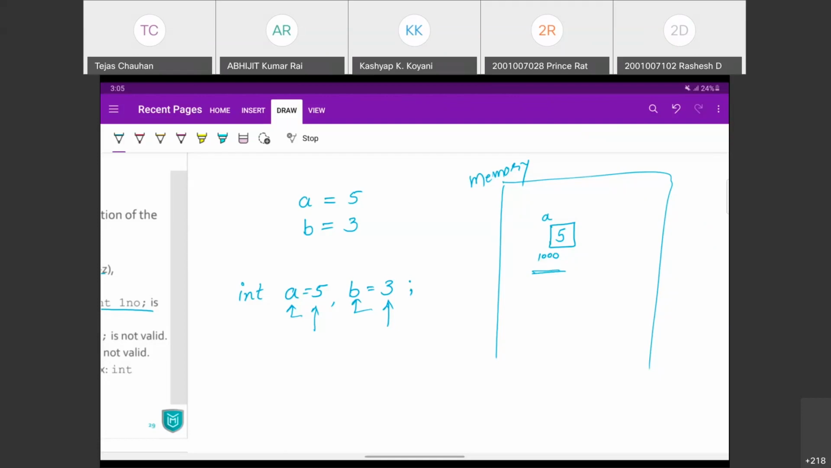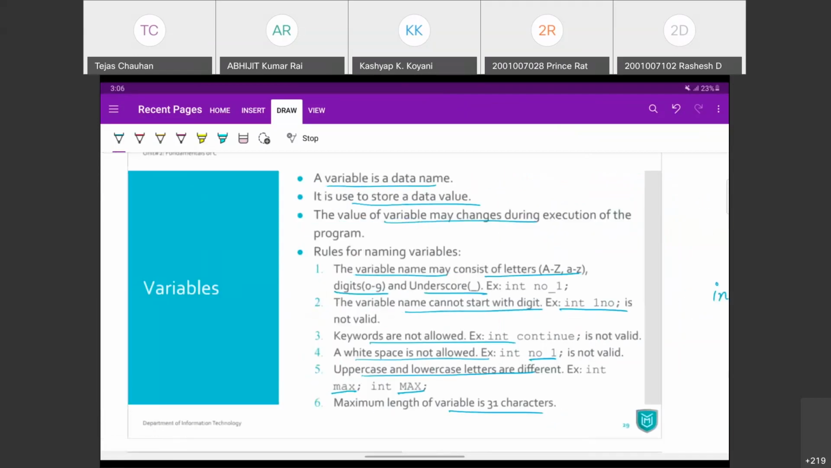So to easily access it, we can always define labels, identifiers. So similarly, somewhere in your memory, it will again have value 3 with label B. And that memory location will be of 2 bytes because integer requires 2 bytes. Right? Well, so that's what the variable is.